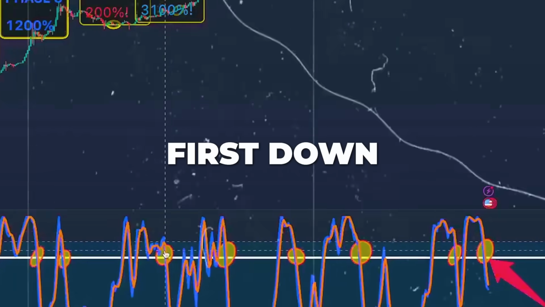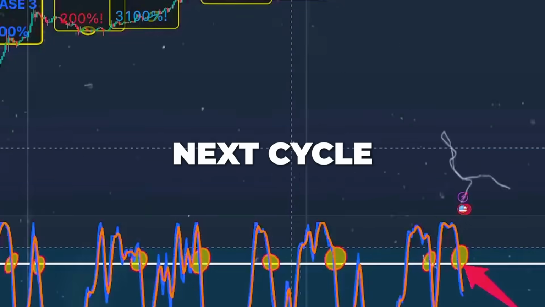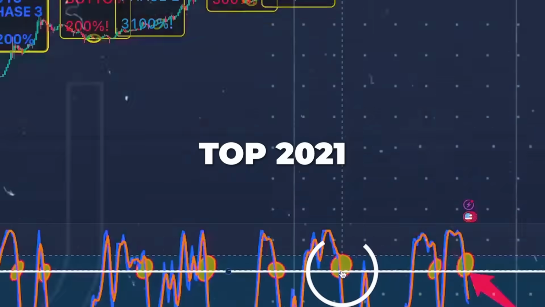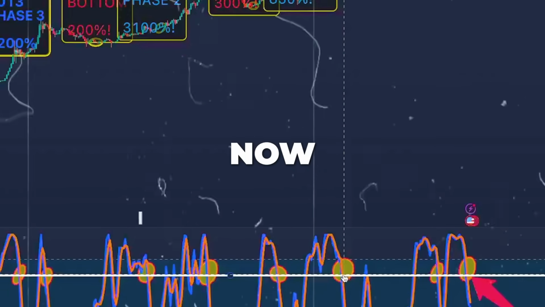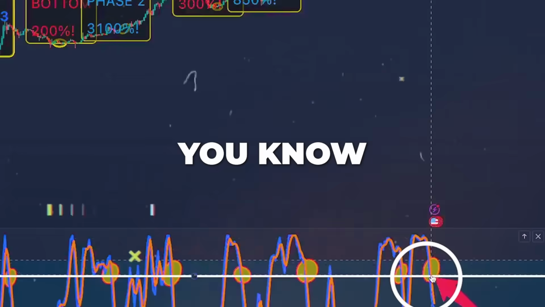Next cycle, first down cross-through. Second one, market cycle top. Next cycle, first time cross-down. Second time, market cycle top. 2021. Now here we are. First time cross-through, and second time, you know the rest.